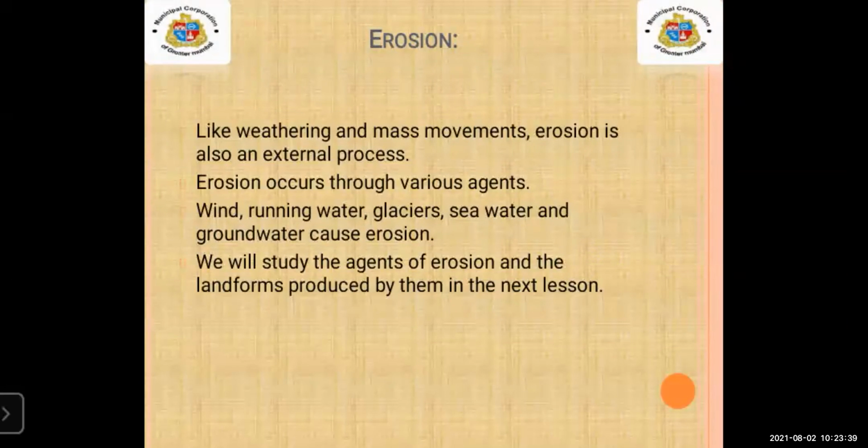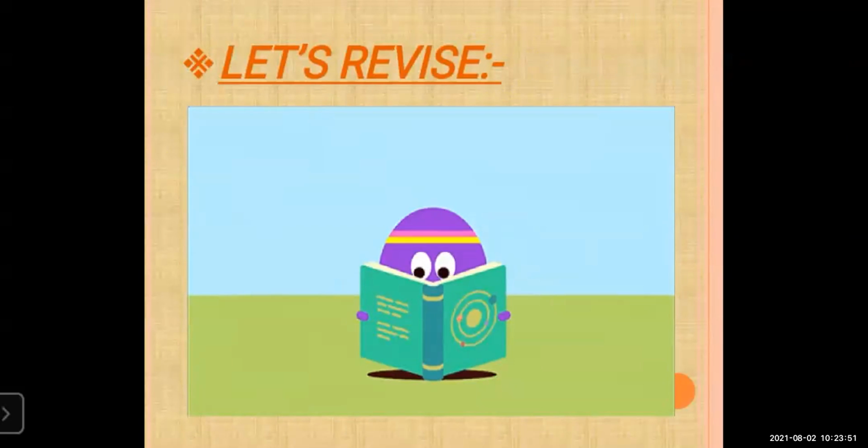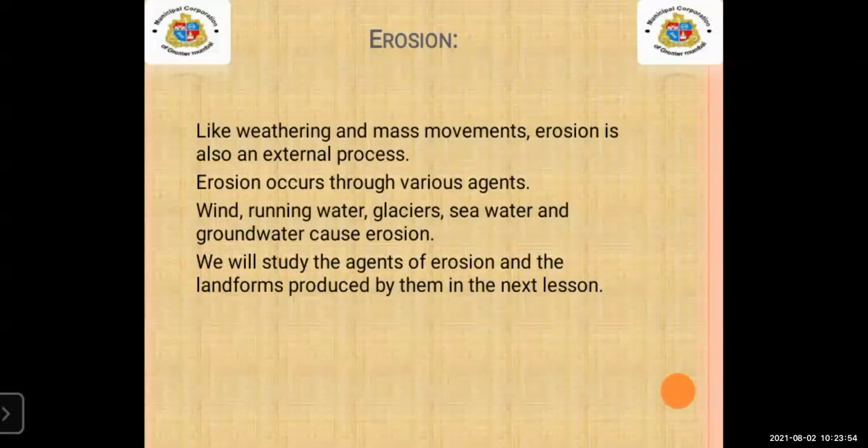Now, after soliflution, we are going to learn about erosion. Like weathering, first, what is erosion? Erosion is a process of eroding or being eroded by wind, water, or other natural agents. This is very natural.